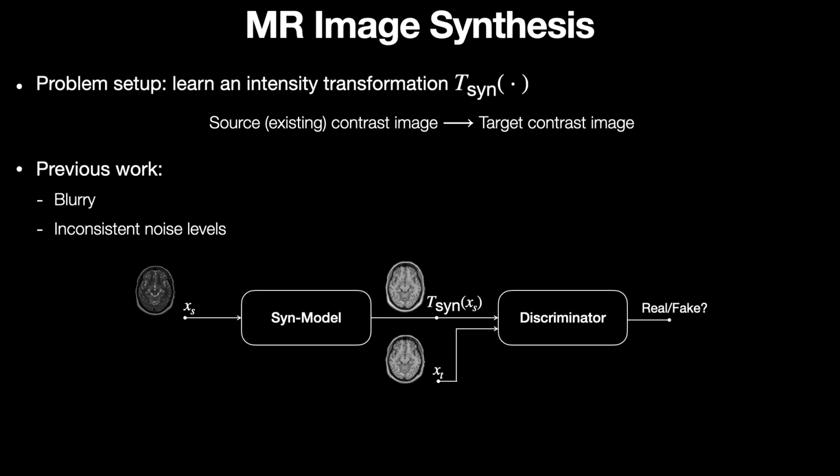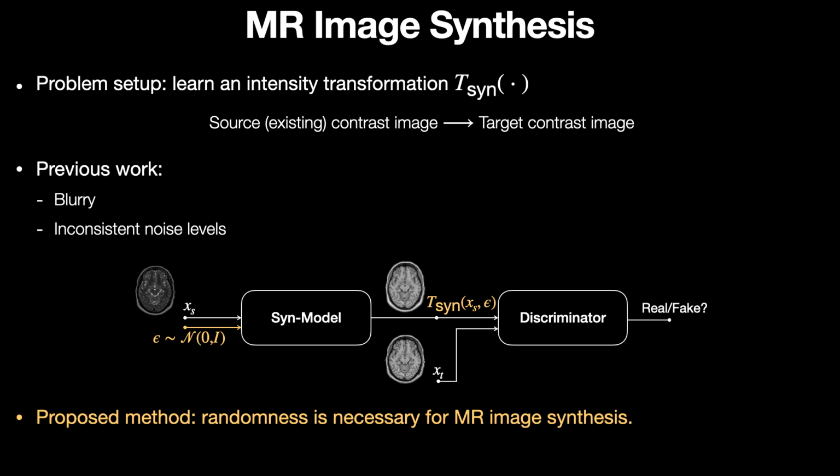Many current works are based on the framework where we have a synthesis model and a discriminator. The discriminator greatly improves the realism of synthetic images. However, in this work, we argue that further improvements can be made by incorporating random noise during synthesis.